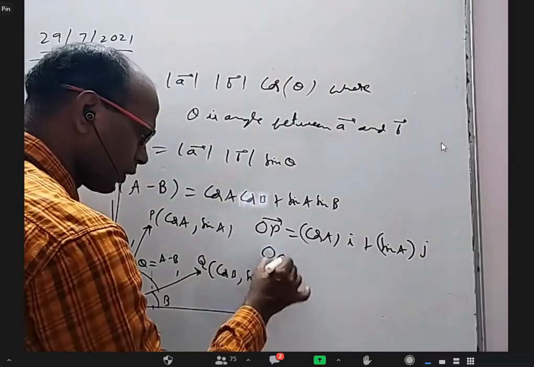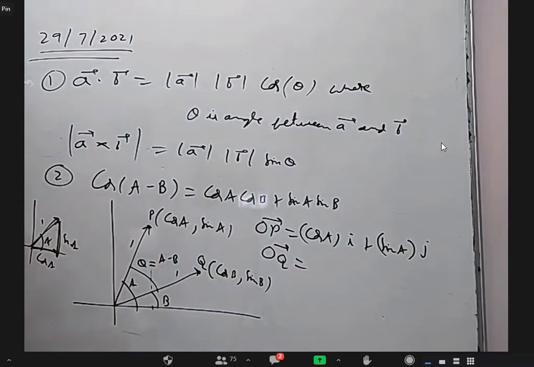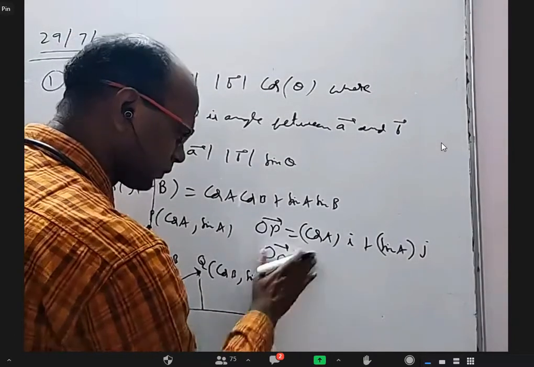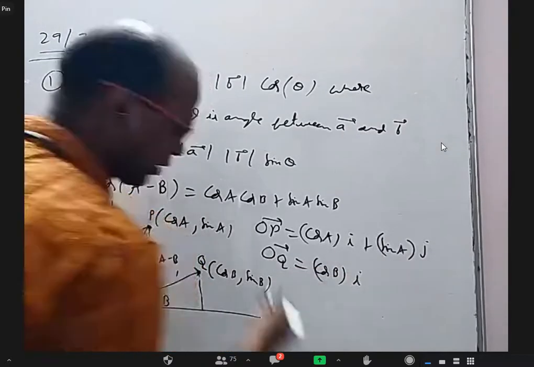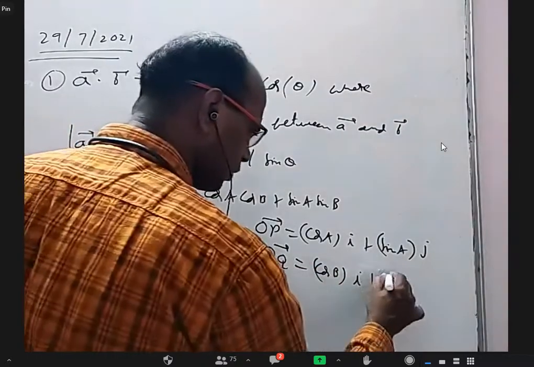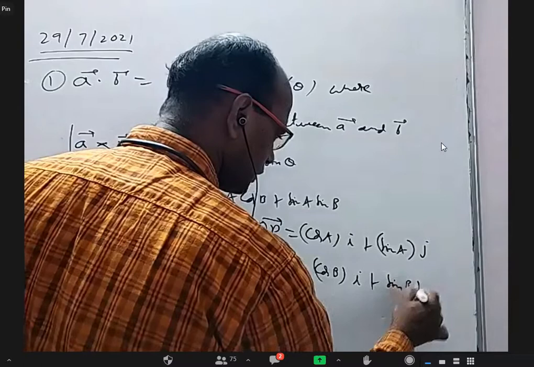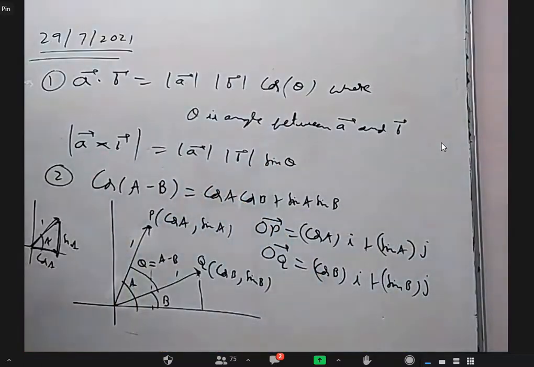What is OQ bar? Cos B i cap plus sin B j cap. In math, we don't write cap so much. Basically, cap is for unit vector. We know i is anyway a unit vector, so I don't write the cap. Okay. Cos B into i and sin B into j.